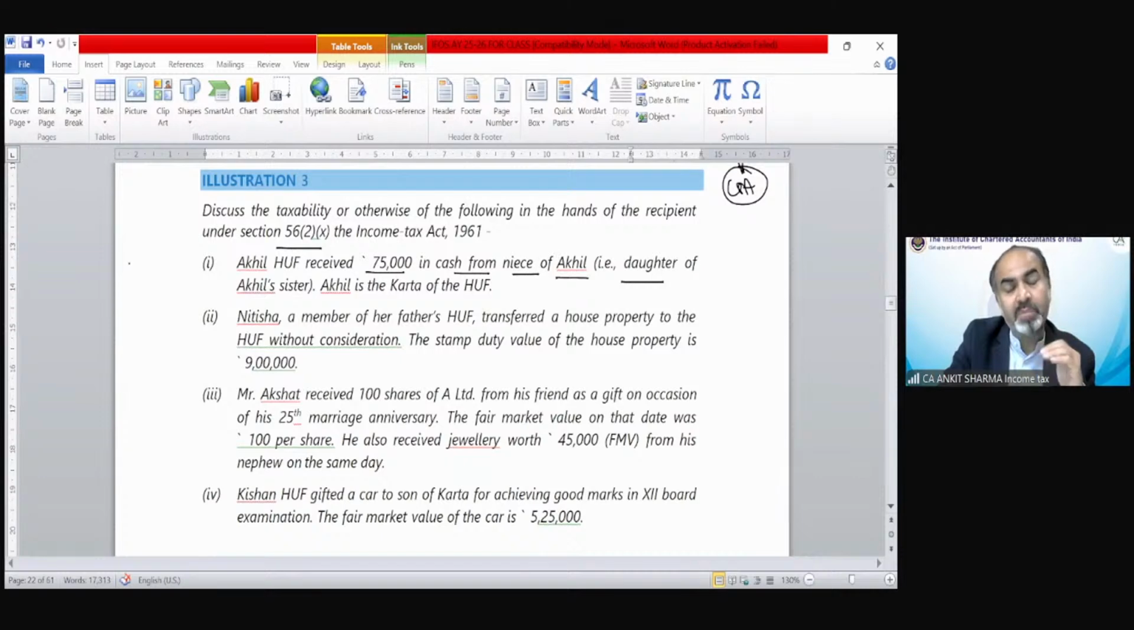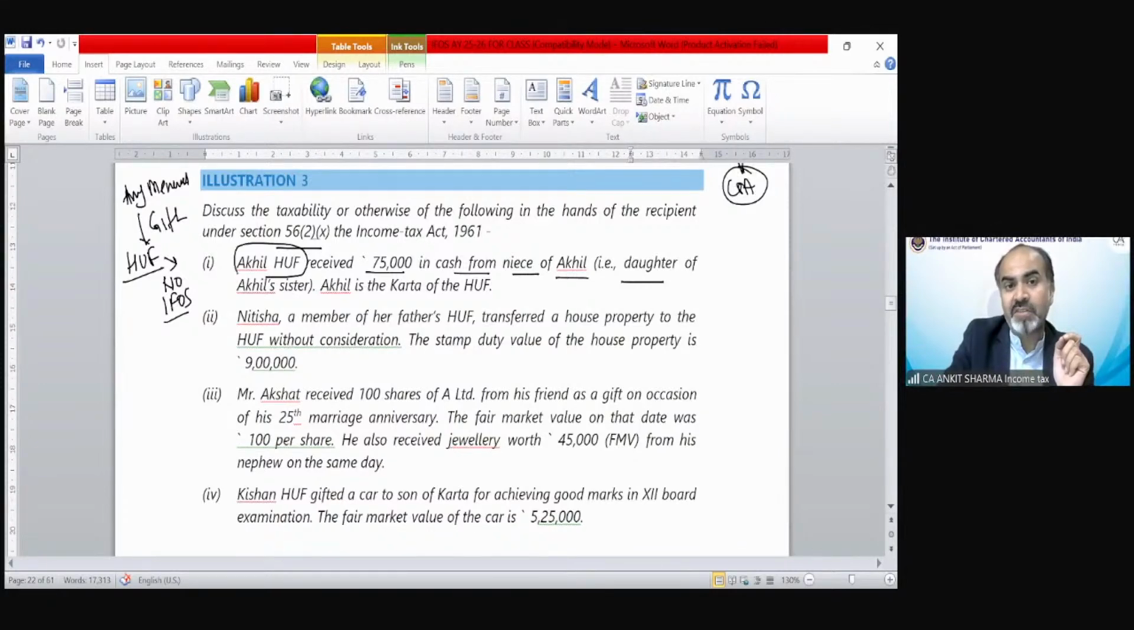So if you go through the provision in detail, if any member of HUF gifts any property to HUF, that is under the definition of relative, and there would not be any income from other source. It's not vice versa. If a member transfers an asset to HUF, then it is not a gift in the hands of HUF. So on the basis of that provision, the concept has been elaborated in this example.